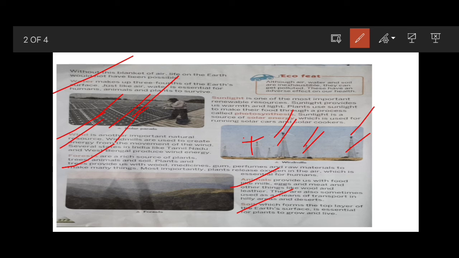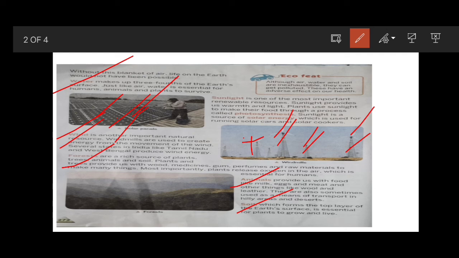Also, human beings or animals would not be able to move from one place to another. So soil is very essential for plants to grow and live.